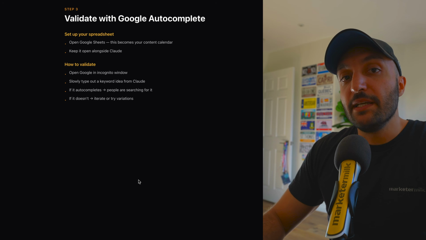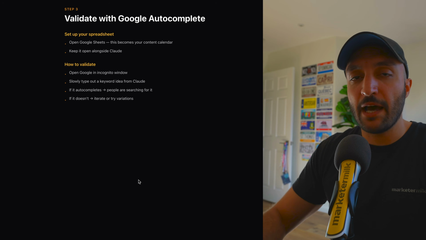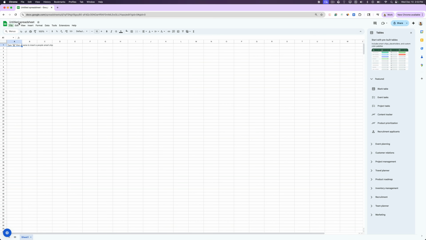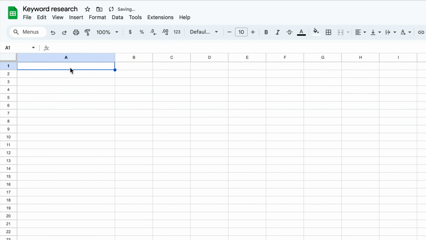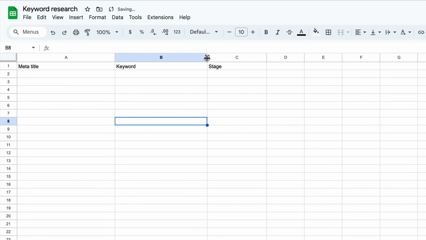So the next step is going to be actually creating a Google Sheet. You can use Notion, whatever project management tool you want to use to gather all these keywords that you want to go after. In this case, I have a Google Sheet. I'm just going to say keyword research. And here, I usually keep this first one blank. I just put this as meta title because that's going to be the title of the page. And then we can do keyword, and we can do the stage. So like top, middle, bottom, top of funnel, middle of funnel, bottom of funnel, all that kind of stuff. And now basically when we go through the whole keyword research process, we're going to start populating our spreadsheet.